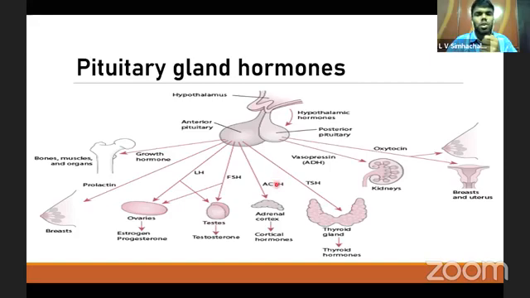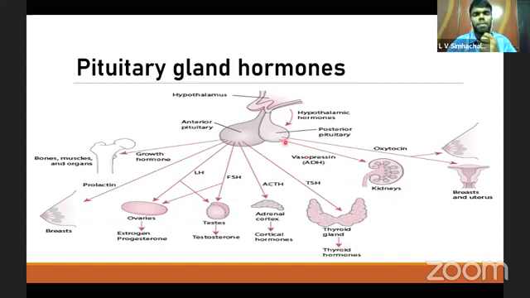ACTH, adrenocorticotropic hormone, is released from the anterior part of the pituitary, acting on the adrenal cortex, thereby releasing some cortical hormones. Those include mineralocorticoids, glucocorticoids, and sex corticoids. And TSH, thyroid stimulating hormone, acts on the thyroid gland to release thyroid hormones, which are T3, T4, and calcitonin. T3 is triiodothyronine, and T4 is thyroxine.